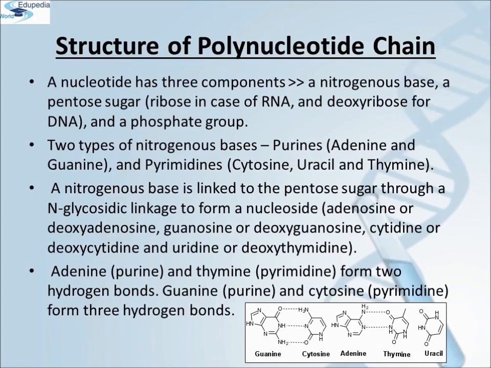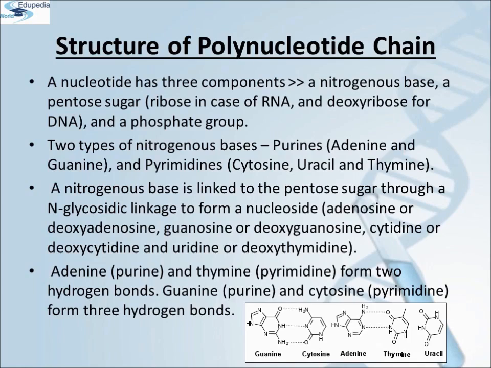A nitrogenous base is linked to the pentose sugar through an N-glycosidic linkage to form a nucleoside, such as adenosine or deoxyadenosine, guanosine or deoxyguanosine, cytidine or deoxycytidine, and uridine or deoxythymidine.